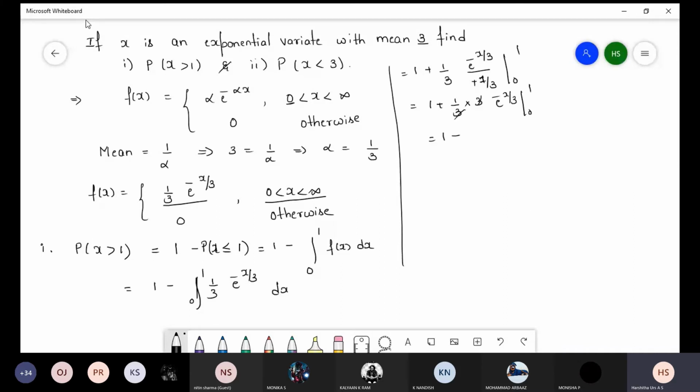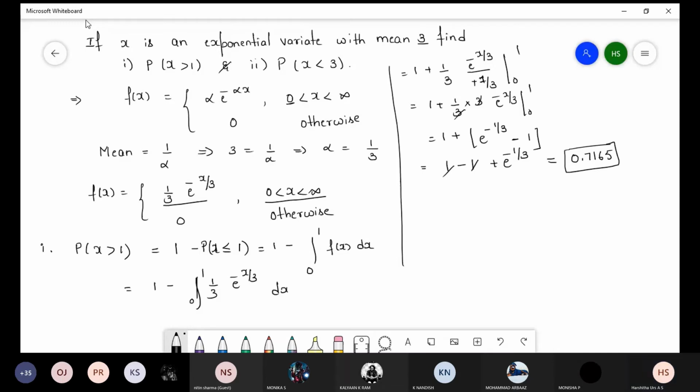So 1 plus e power minus 1 by 3 when we substitute the limit, and again minus 1 for the lower limit. So here we get 1 minus, 1 minus e power minus 1 by 3, which is 1.7165. This is the value of the first one.